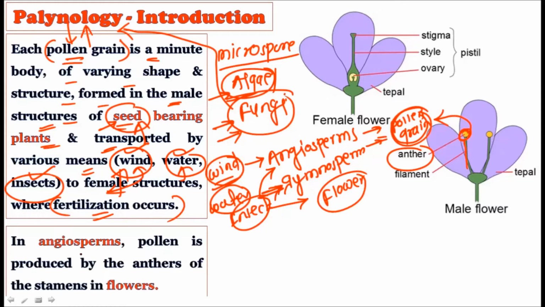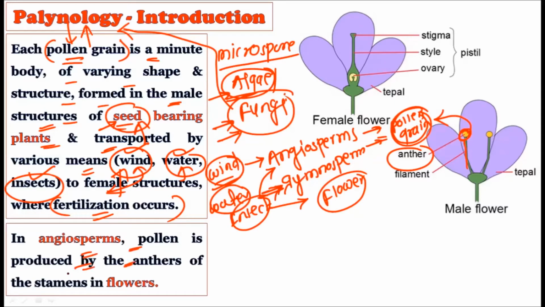See, in the angiosperm, the pollen are produced in the anthers of the stamens in the flower, right? Stamens, as you know, relate to the male reproductive structure in the flower, and the individual members of this male reproductive structure are called the androecium, right? And on this androecium you will find a structure called the anther, and this anther is responsible for producing the pollen grains.